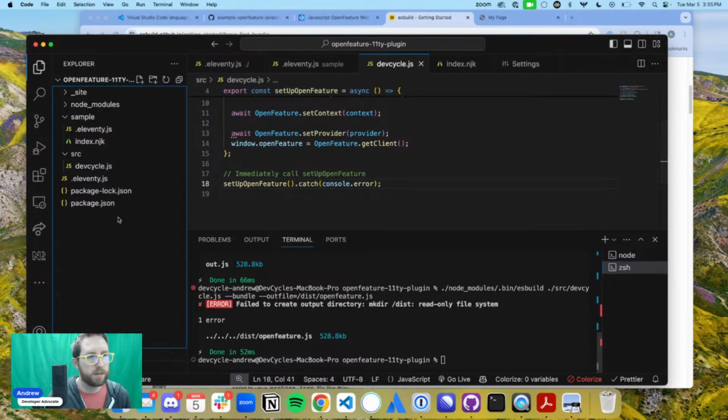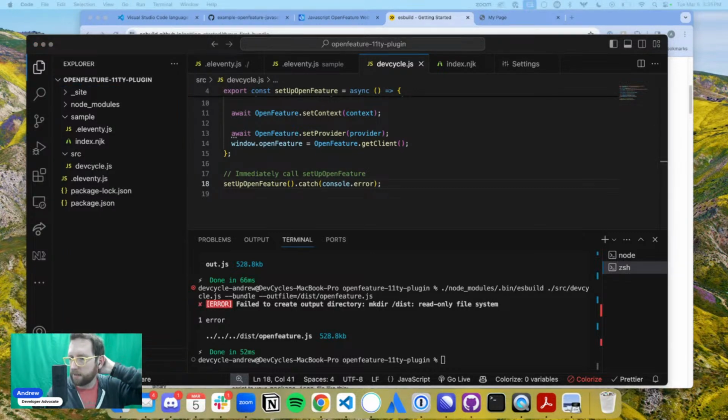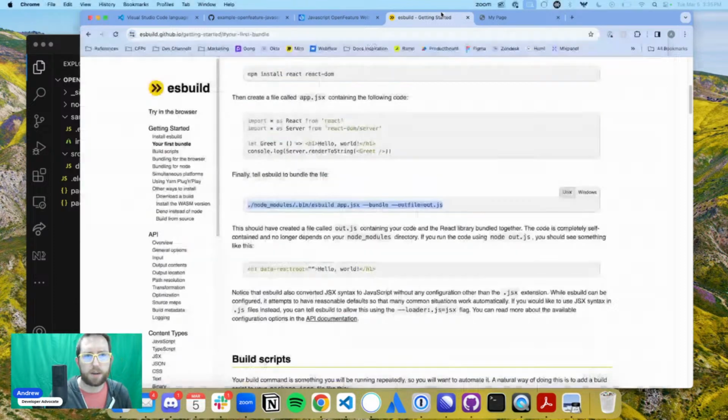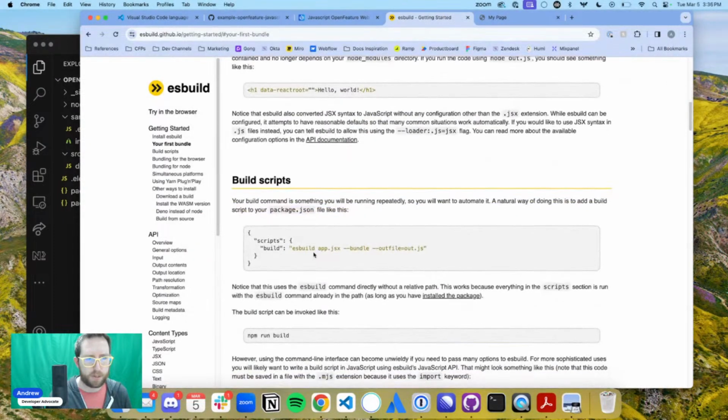Okay, so let's create a folder. Oh, maybe because I think I previously had it set up as a command. So it was actually in, what did they have in here? Build scripts. Yeah, let's do this build script in here.